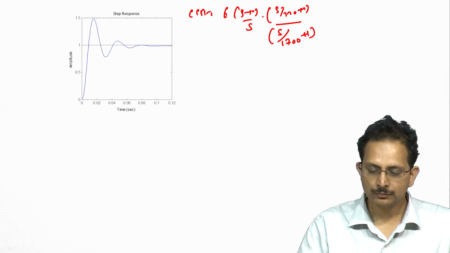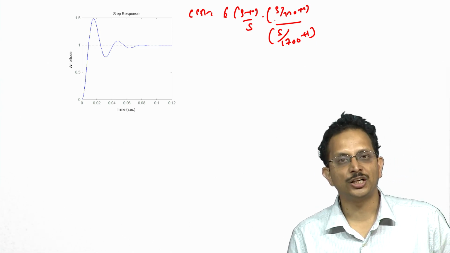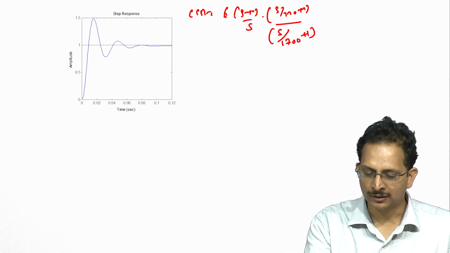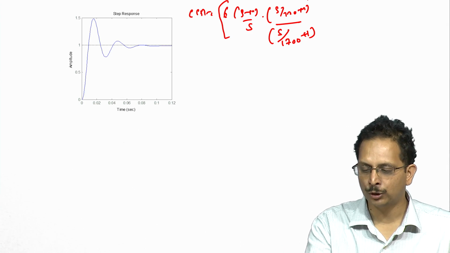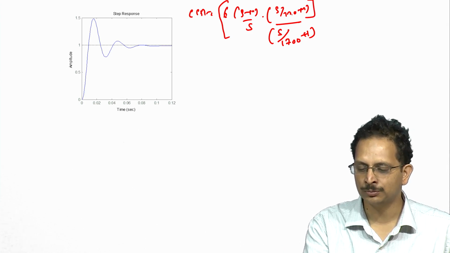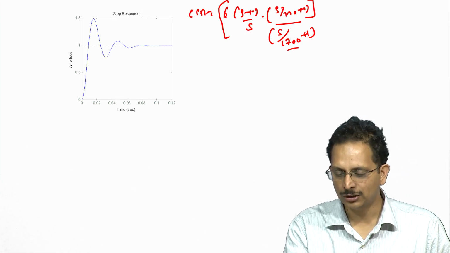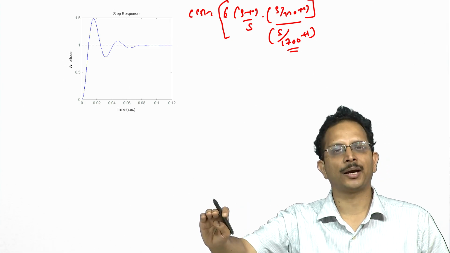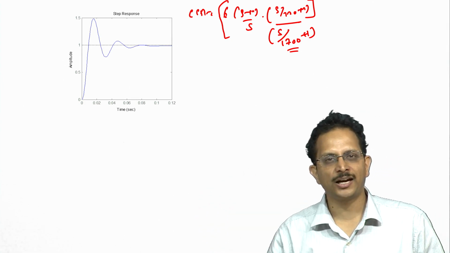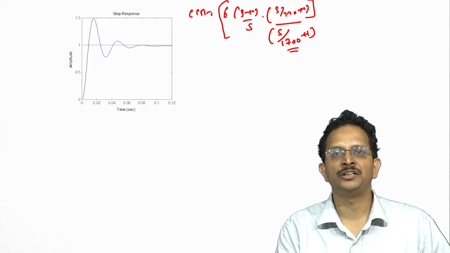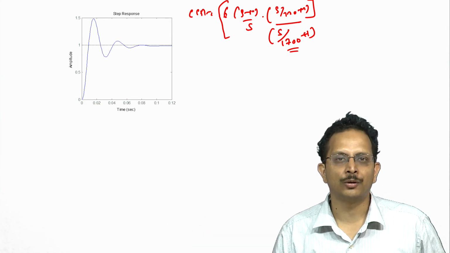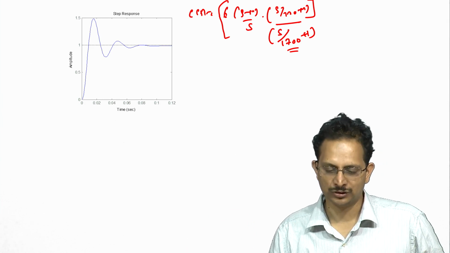Now, we note that this is essentially a PID controller, because the terms that are of interest to us as far as control performance is concerned are 6(s+1)/(s(s/170+1)). The last term has been added only for causality's sake, and it does not affect either the magnitude characteristic or the phase characteristic in the frequency range that is of interest to us, namely up to the gain crossover frequency of the open loop system.